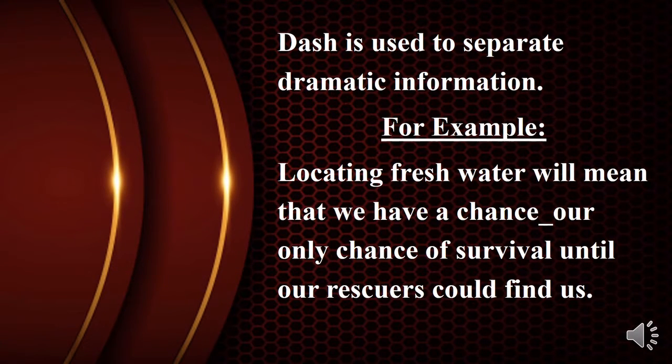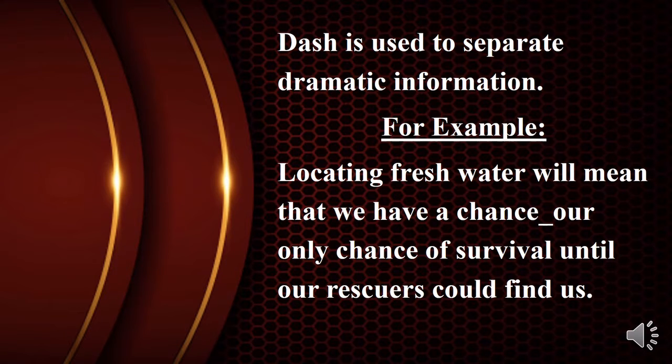A dash is used to separate dramatic information, which means that we can use a dash in order to separate dramatic information. Observe the following example here. Locating fresh water will mean that we have a chance, our only chance of survival until our rescuers could find us. Here in this example, two pieces of dramatic information have been described and we have separated them with the use of a dash.